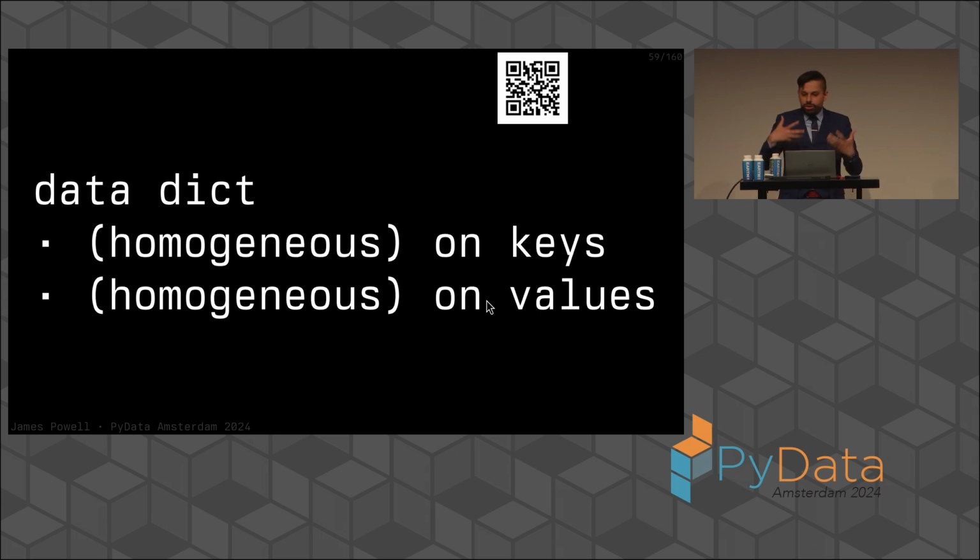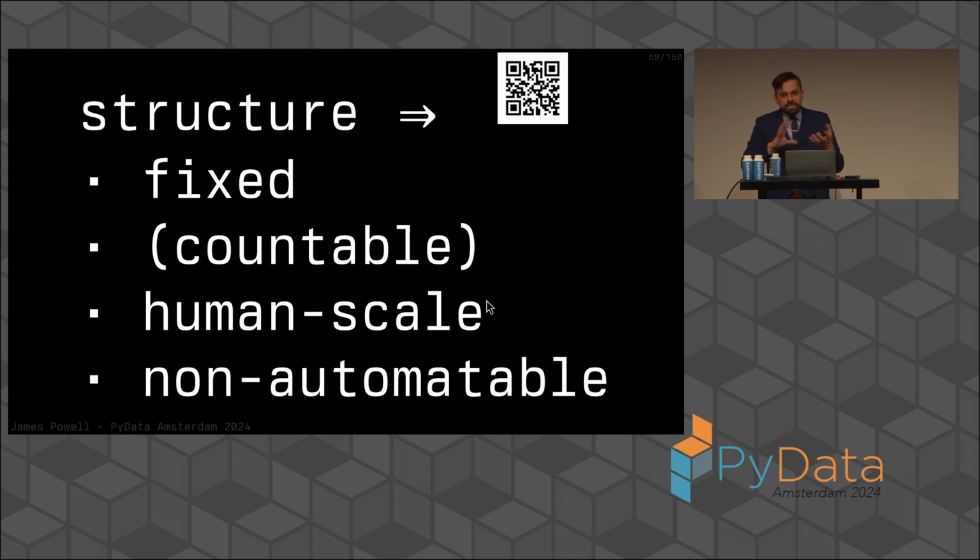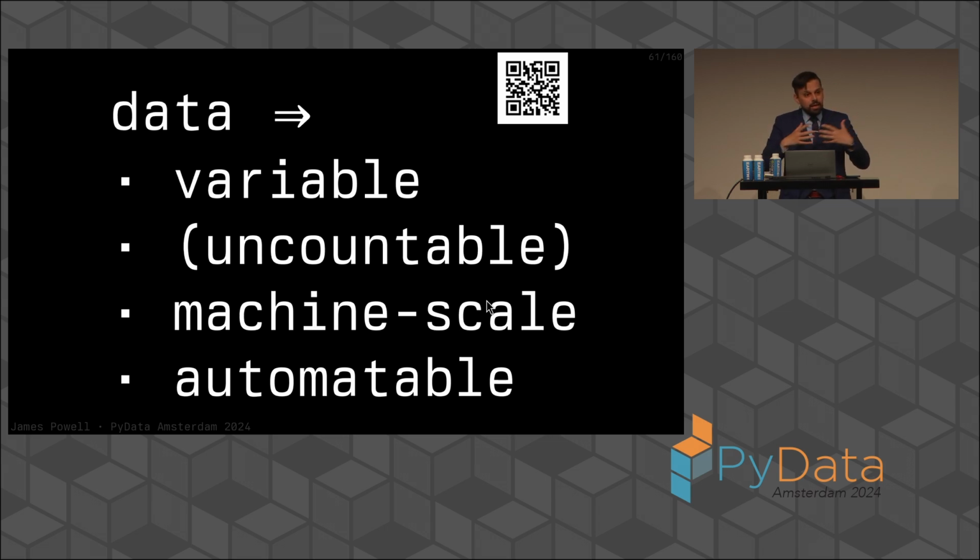Here we can see data dictionary, homogeneous on keys as well, again a convenience, but more critically, homogeneous on the values. Here we can see a very interesting dichotomy, and I think that's something that arises in many different formulations in our code. The idea of our code having structural components that are fixed, countable, human scale, and not part of the axis across which we automate, and data aspects of our code, which are variable, uncountable at the machine scale, and automatable. For that structural dictionary, it's only going to have a certain number of keys that you can remember what the names of those keys are as you can type them in. But for the data dictionary, it could be of any size. It's actually one of the axes across which we automate. And what you can see here is that these are not really two sides of some dichotomy, but in fact, some spectrum.